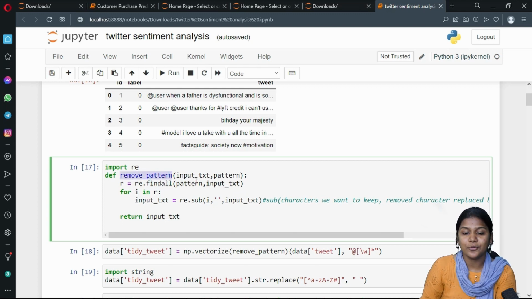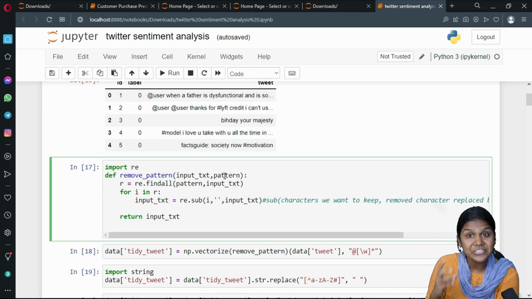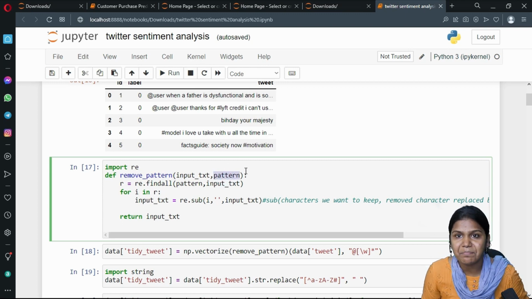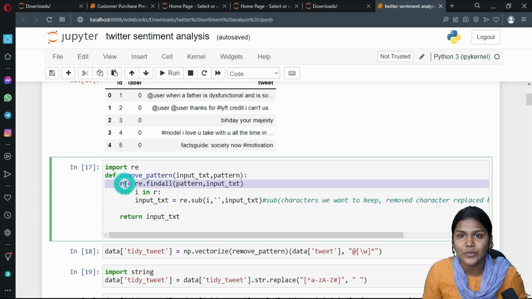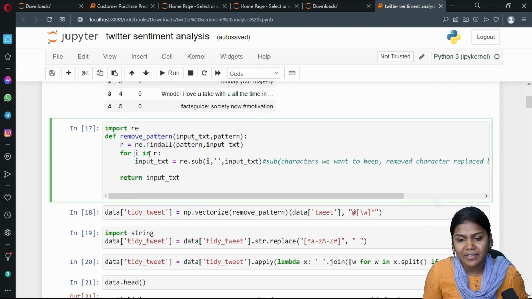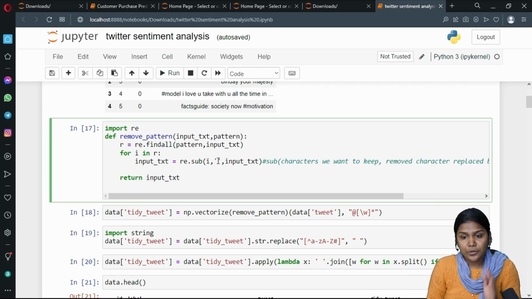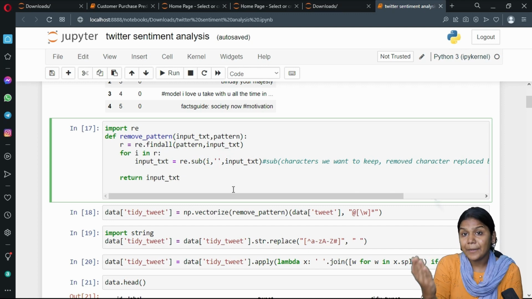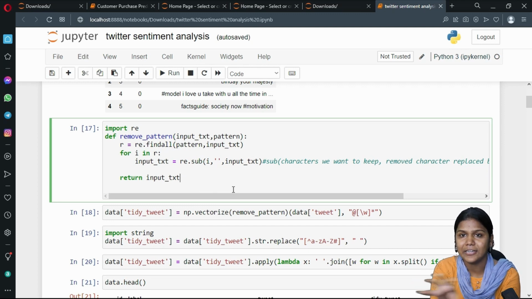From where do I have to remove? From my input text. That's why I have given input text here. In this input text, what type of information do I have to remove? Patterns. That's why I have given pattern here. Now find all the patterns from my input text and store them in the r variable. Next, for each i in the range of r, all the pattern information should be replaced with empty spaces. Now return the input text, meaning after replacing the pattern with empty spaces, I give back the filtered information.